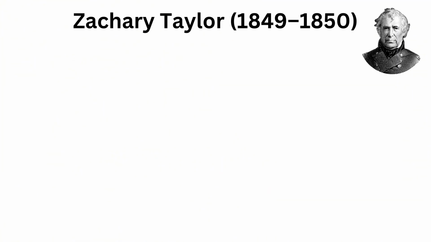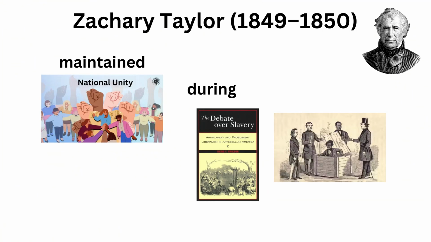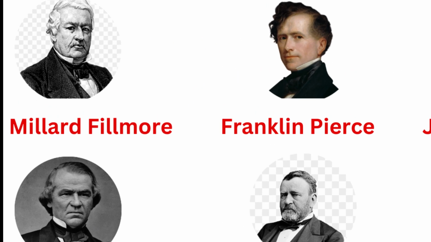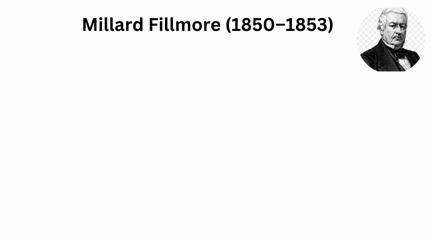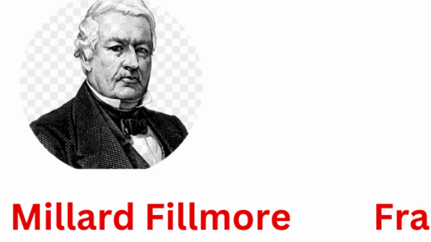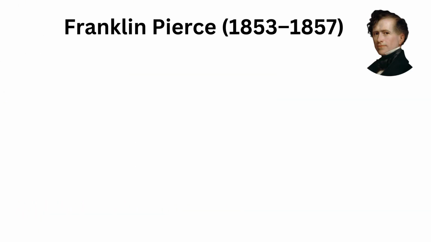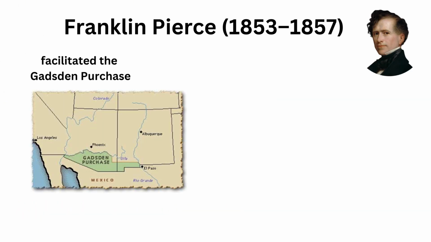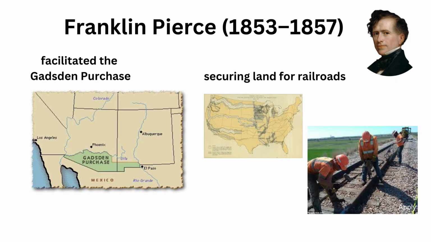Zachary Taylor. Zachary Taylor maintained national unity during debates over slavery. Millard Fillmore. Millard Fillmore opened trade with Japan by supporting the Perry Expedition. Franklin Pierce. Franklin Pierce facilitated the Gadsden Purchase, securing land for railroads.